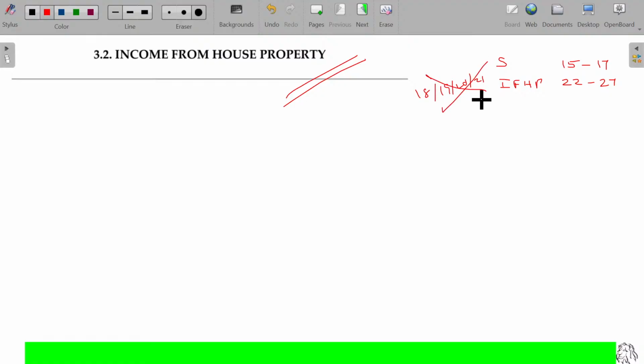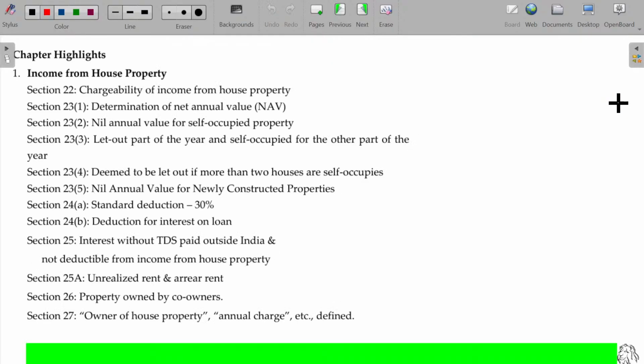Okay. So 15, 16, 17 we discussed in salaries. 22 to 27 we are going to see in this chapter. Though salaries has only 3 sections, it consumed more hours to cover. But in income from house property, 22 to 27, almost 6 sections we have, but we can finish up just like that. Okay, a matter of 3 or 4 sessions and we will finish this topic completely. Section 22 to 27.